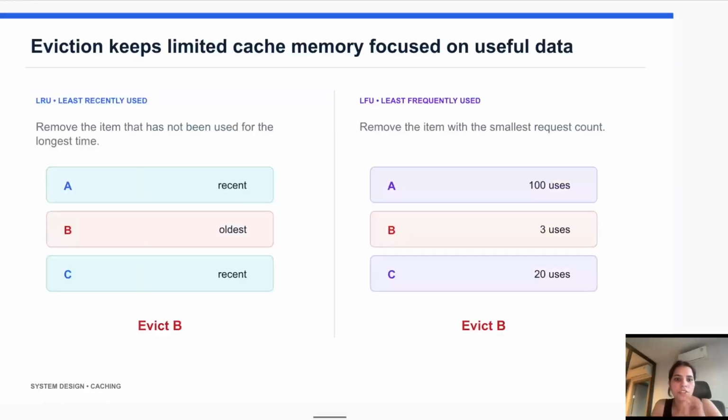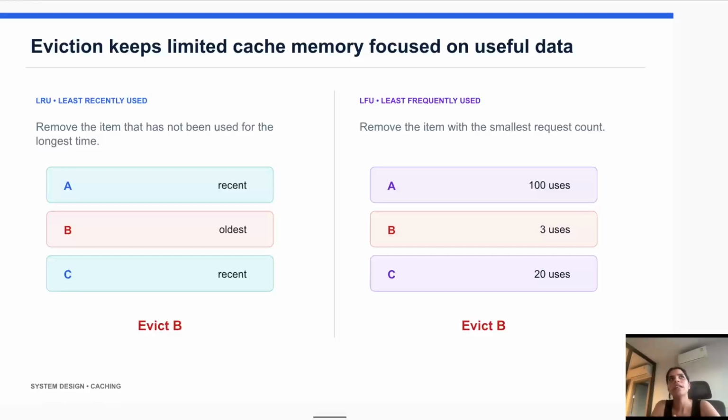Next, eviction keeps limited cache memory focused on useful data. Here we will talk about cache eviction. Cache memory is limited, we all know, so we cannot store everything in it forever. When the cache is full, the system has to decide which data should stay and which data should be removed. This process is called cache eviction.